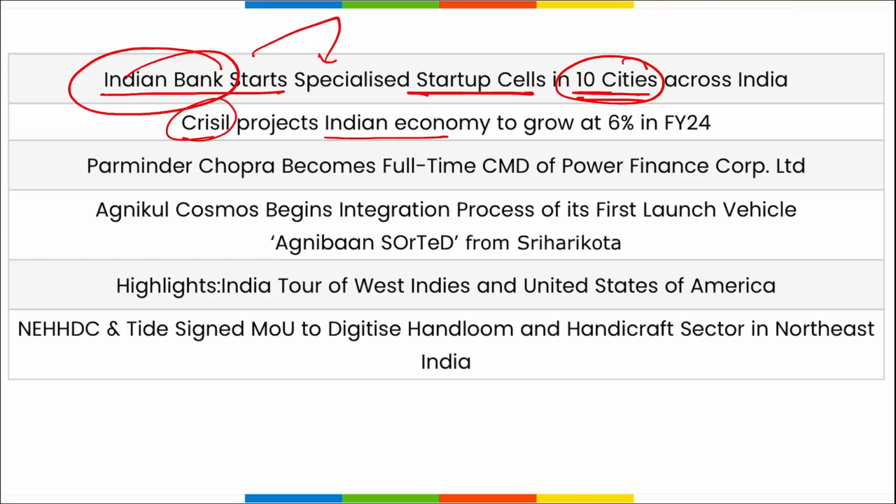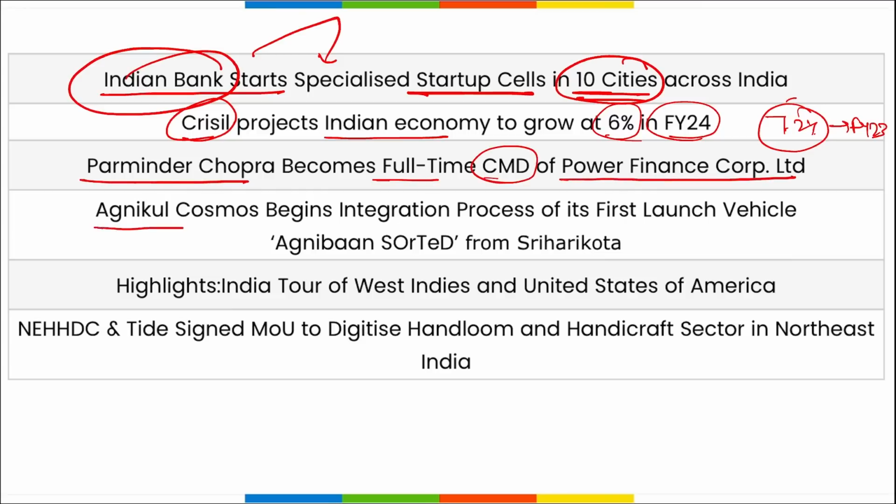CRISIL projects the Indian economy to grow by 6% in fiscal year 24. It grew by 7.2% in fiscal year 23. Parminder Chopra became the full-time chairman and managing director of Power Finance Corporation Limited. Agnikul Cosmos began the integration process of their first launch vehicle, Agnibaan, to be launched from Sriharikota, Andhra Pradesh.